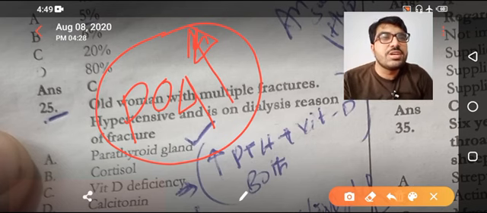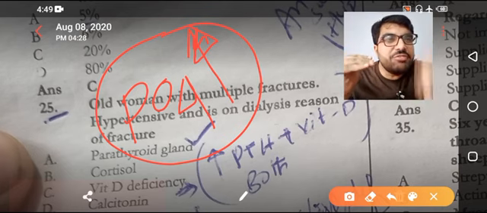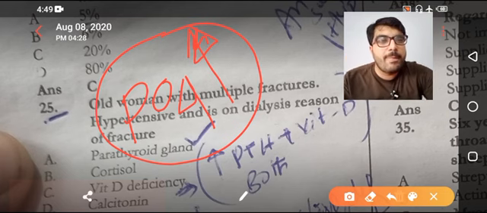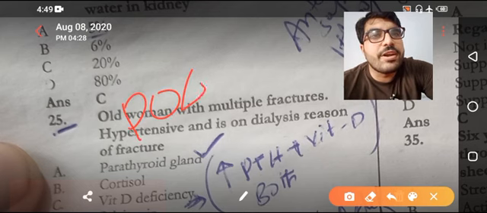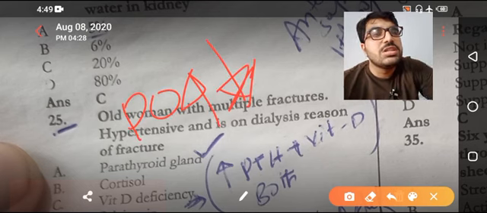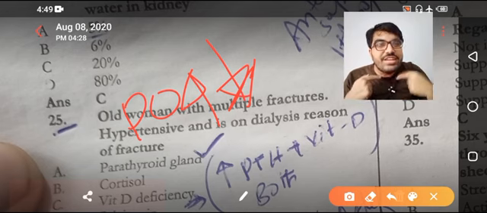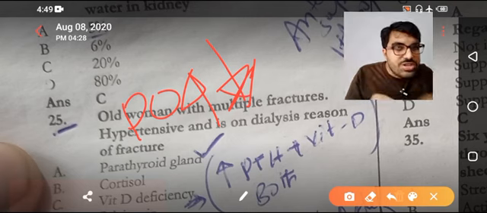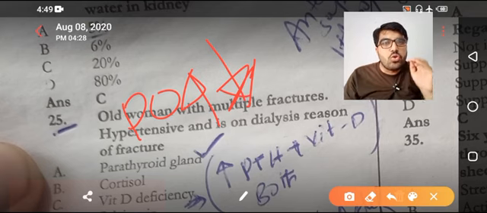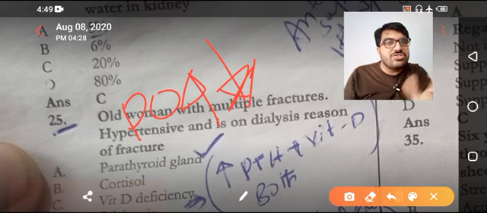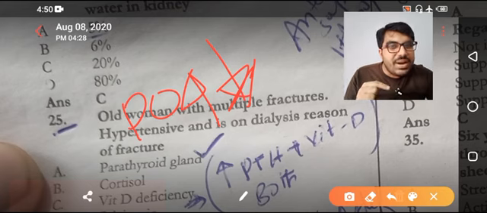Now coming toward the second MCQ. Secondary hyperparathyroidism in case of vitamin D deficiency, what will be the effect on phosphate? That will go down, because when the PTH is secreted from the gland, it goes into the kidneys, reabsorbs the calcium, but pushes the phosphate into the urine. So keep in mind, they will just twist these MCQs: the secondary hyperparathyroidism due to CKD and the secondary hyperparathyroidism due to vitamin D deficiency.